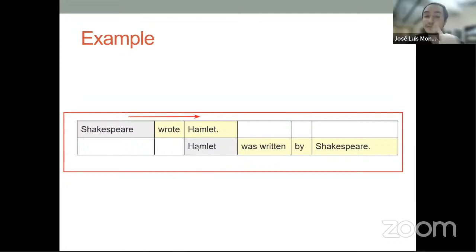All right, let's read the first sentence then, please. Let's verify if it's receiving the action. Shakespeare wrote Hamlet. Hamlet wasn't written by Shakespeare. Okay, so in this case, the first sentence is Shakespeare wrote Hamlet, right? What is the subject in the first sentence?